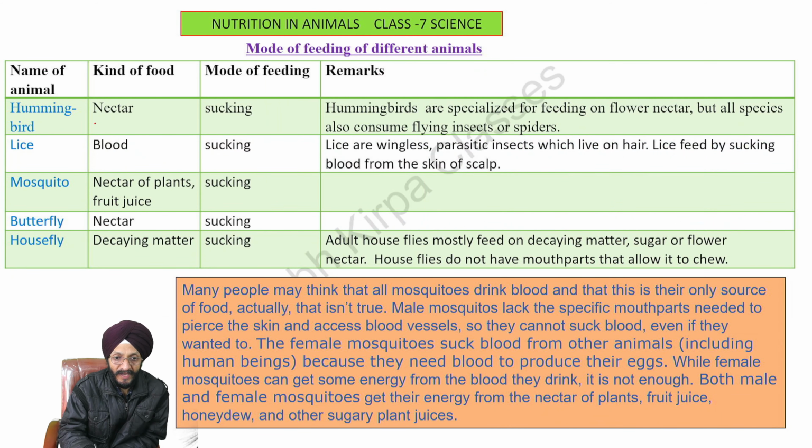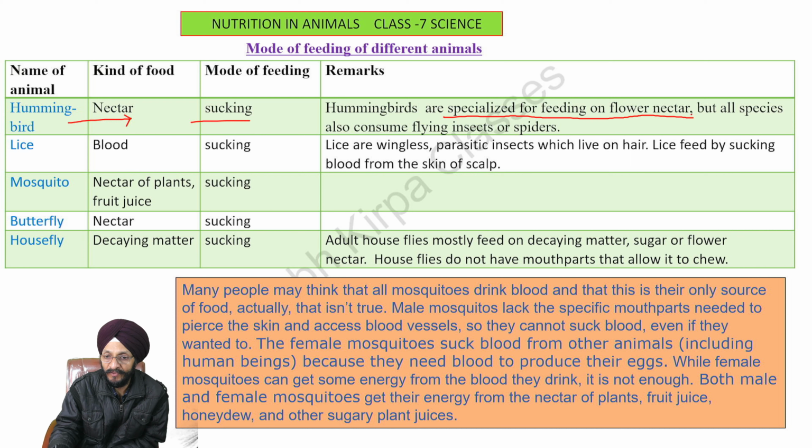Next, hummingbird. As you have already been told, they take the nectar from the plant's flowers. Their mode of feeding is sucking. They are specialized for feeding on flower nectar. But all species of hummingbirds also consume flying insects or spiders.